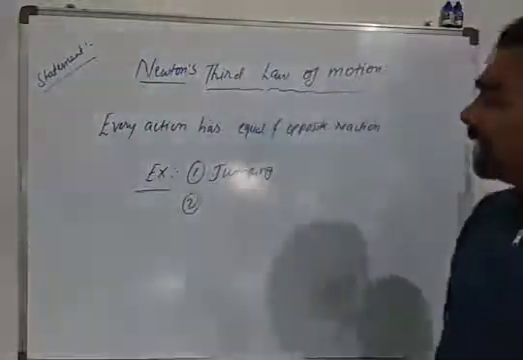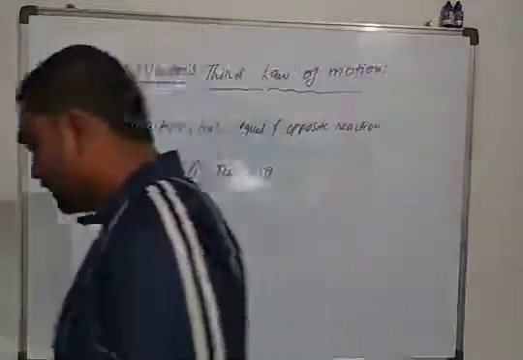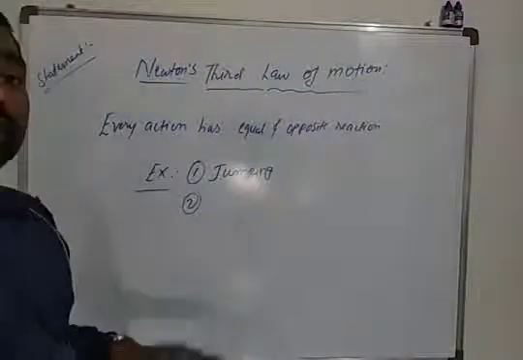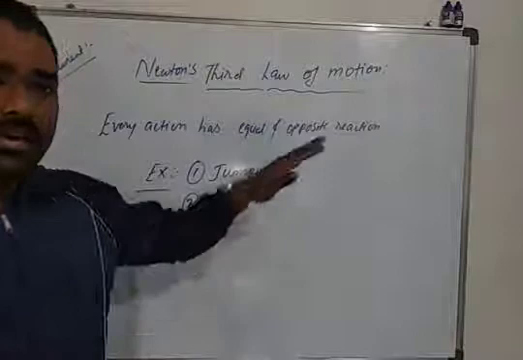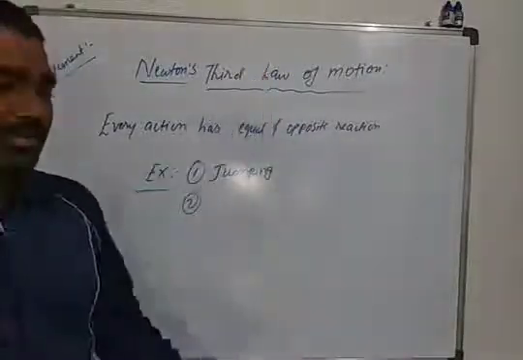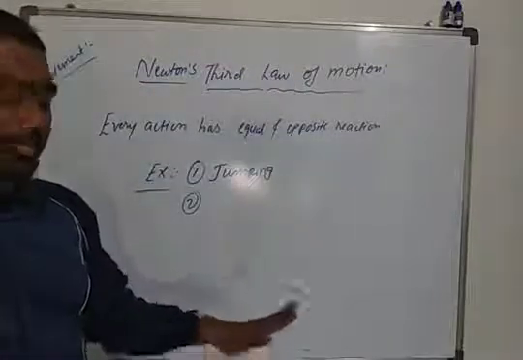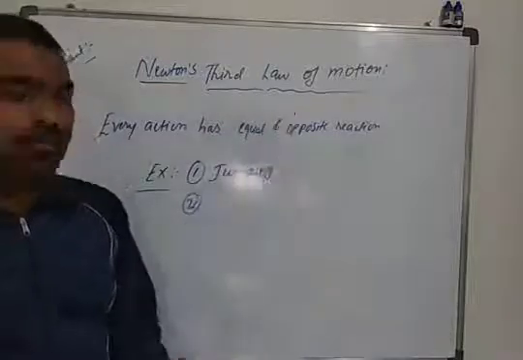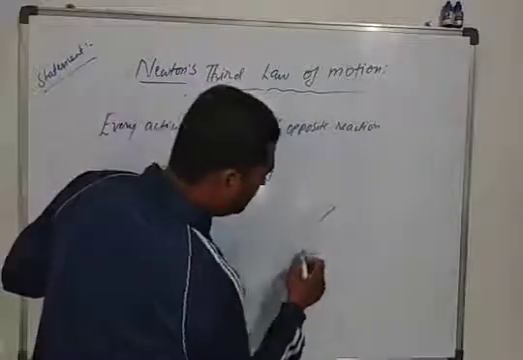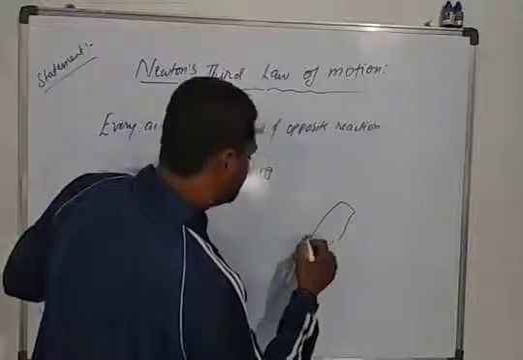Second example. Have you ever seen birds flying in the air? Can you relate this with the statement that every action has an equal and opposite reaction? While the birds are flying, they are flapping their wings, shaking their wings like this. When they do this, their wings apply a downward force. Let's try to draw it. This is the bird.